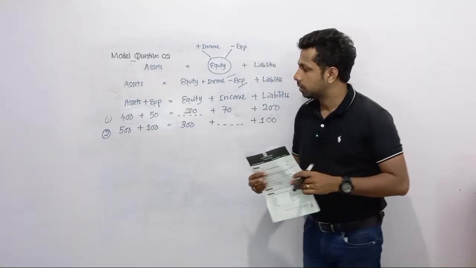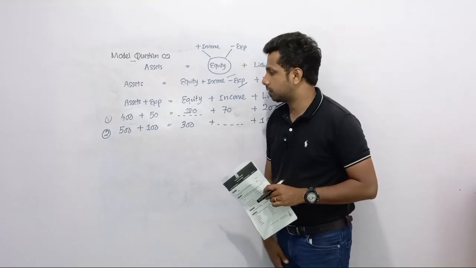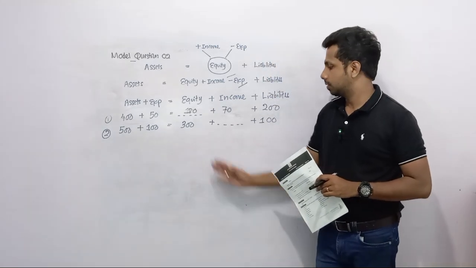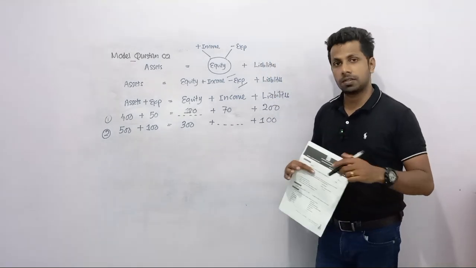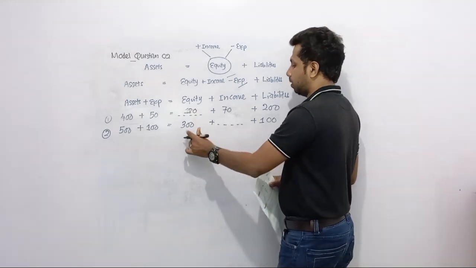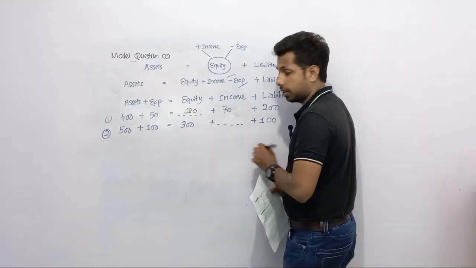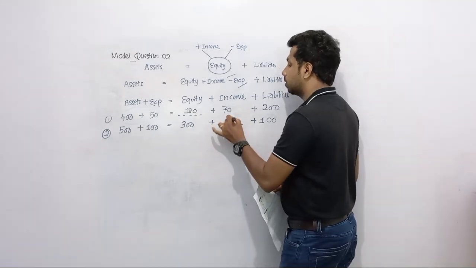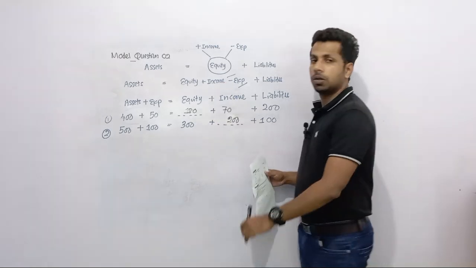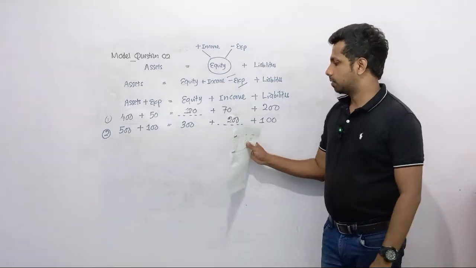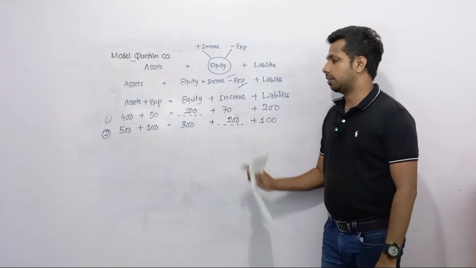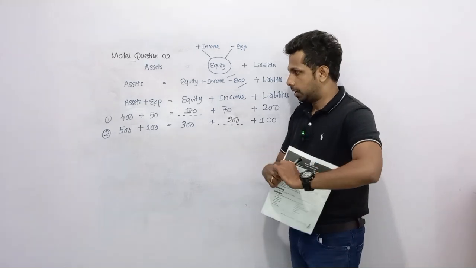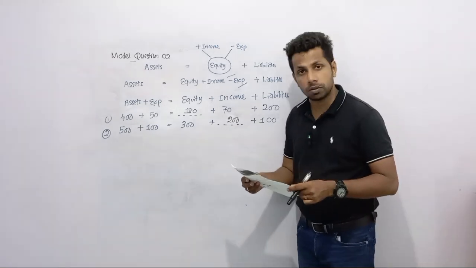Let's move to the next one. The total of the left side is 600, assets plus expenses. So here also should be 600 then. You can see only 400 here. So the value of the income should be 200. 300 plus 200, 500 plus 100, 600. Okay, let's find out the rest also.